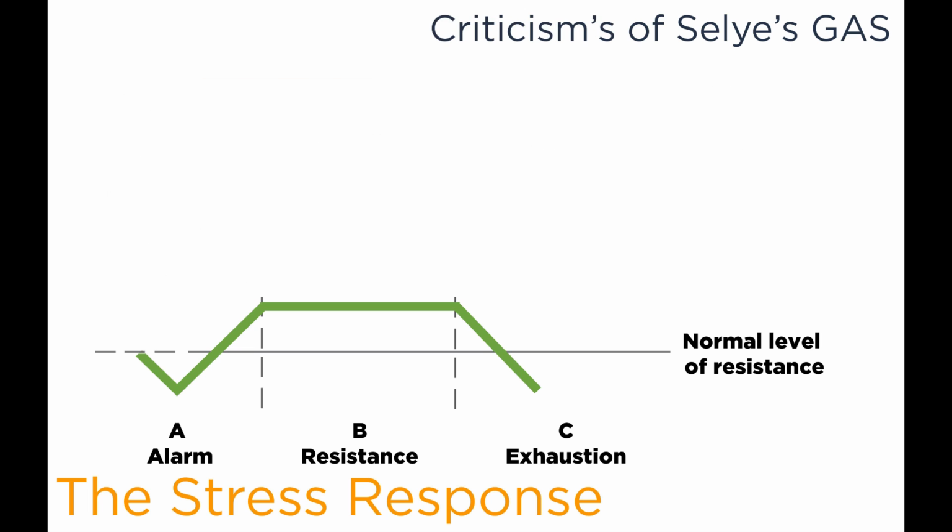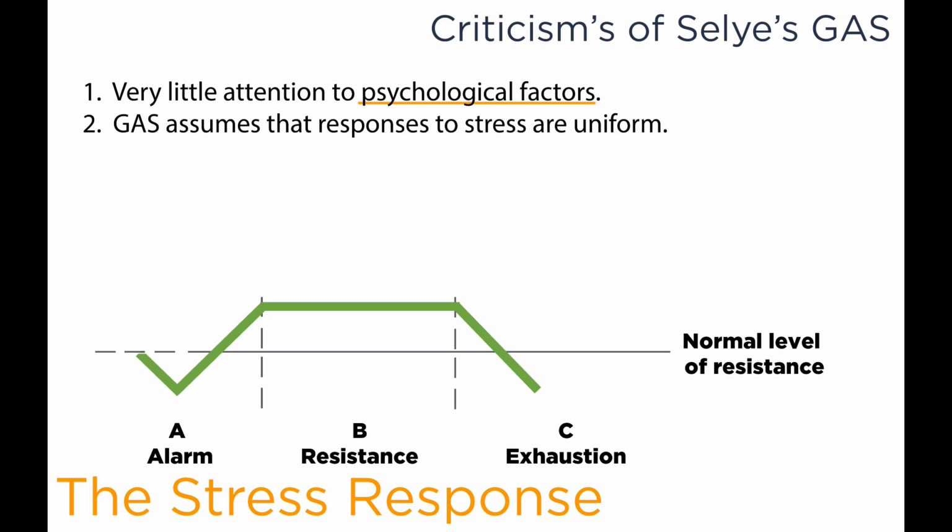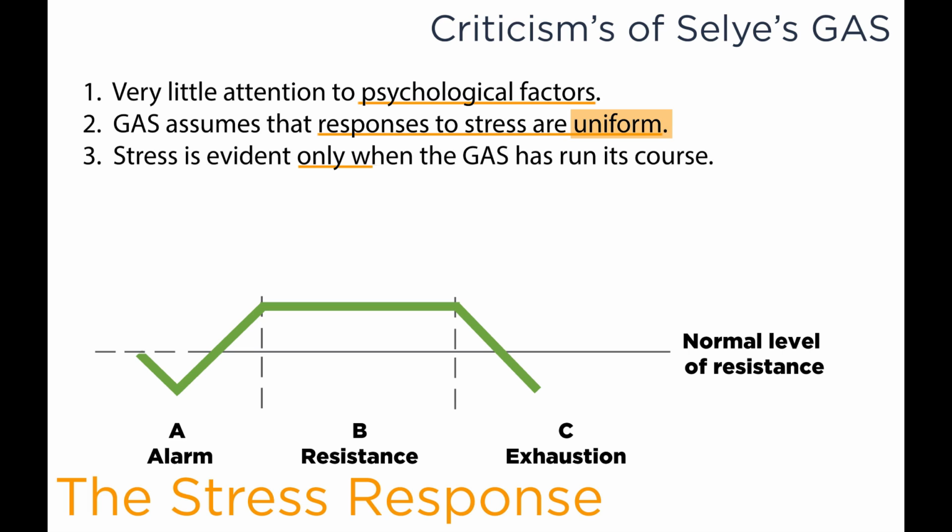However, there are criticisms of Selye's general adaptation syndrome. The first is that very little attention is actually paid to psychological factors in the general adaptation syndrome. The second is that the general adaptation syndrome assumes that responses to stress are uniform. And the third criticism is that stress is evident only when the general adaptation syndrome has run its course, which is not necessarily true.